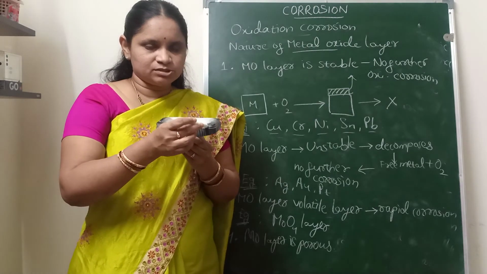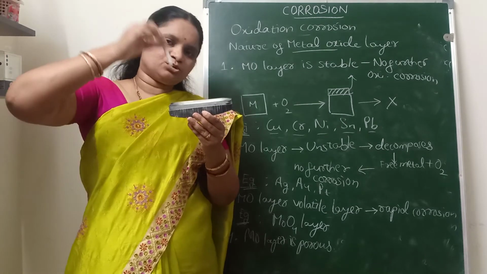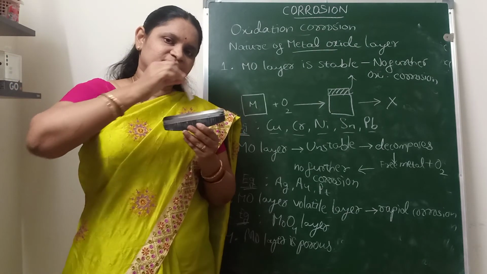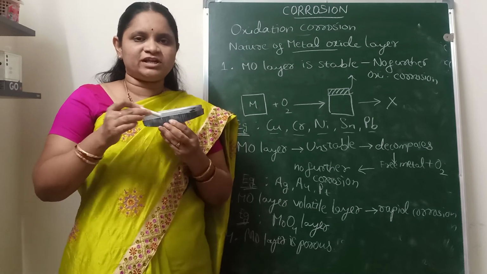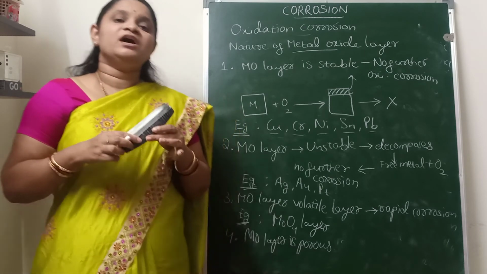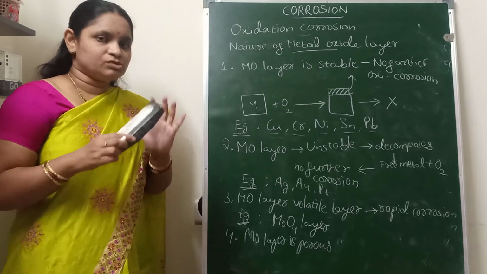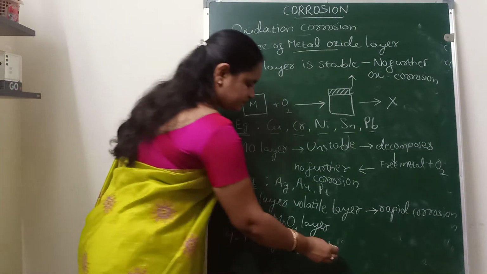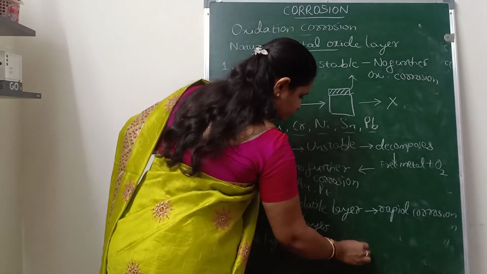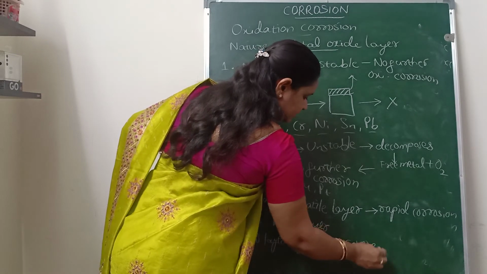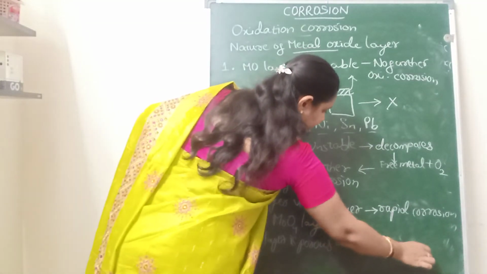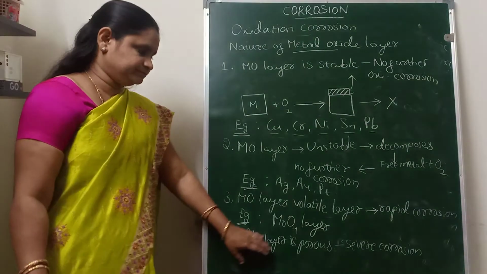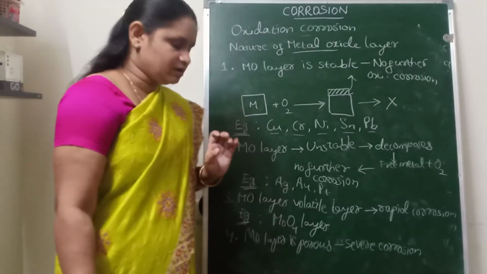Again the second layer also has pores, and through those pores more oxygen will attack. This will continue until the total metal gets converted to its oxide. So if the metal oxide layer is a porous one, there will be severe corrosion.